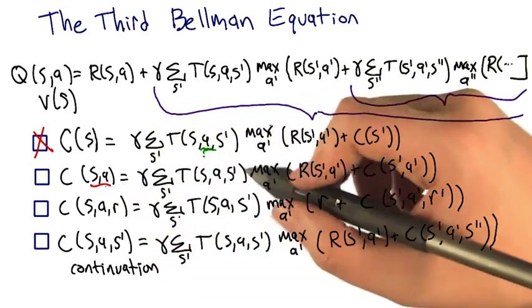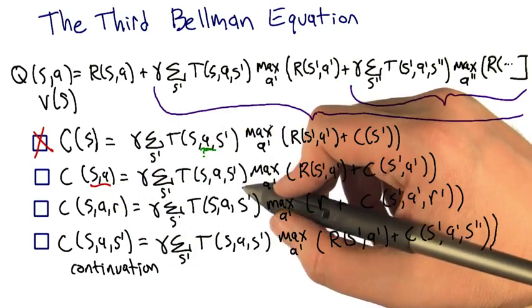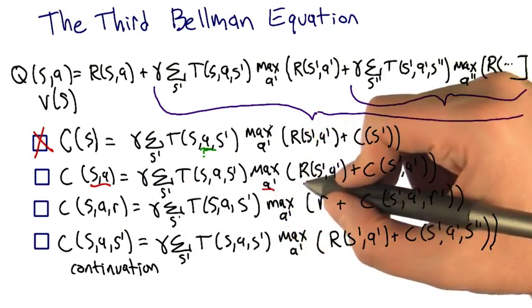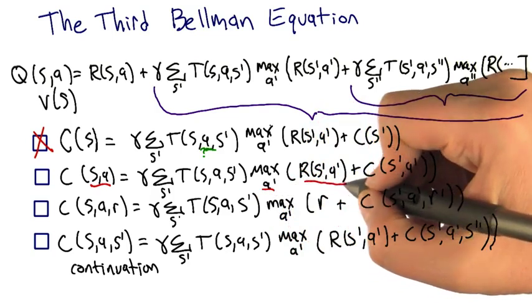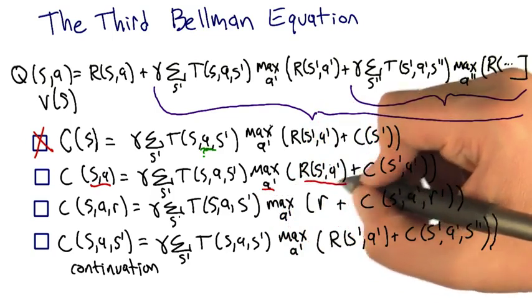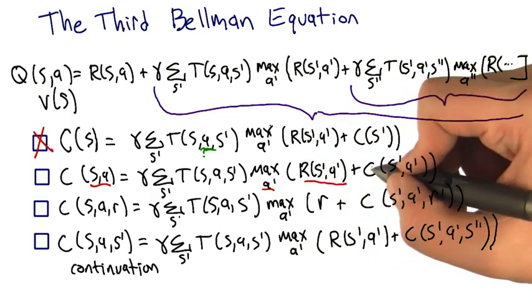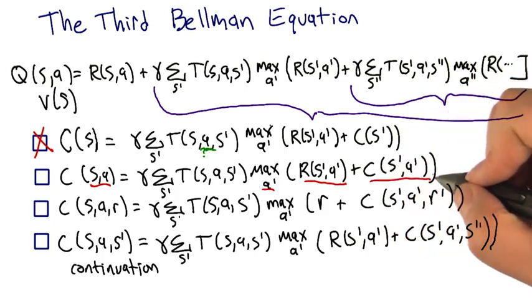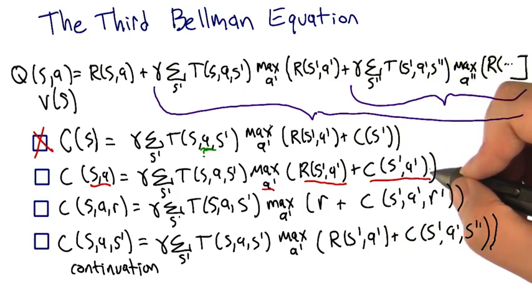And then what I'm going to do next is take the best action, and then I will receive the reward that I got for taking that action in the state I ended up in. And that puts me in the same place I was in before, and so then I can continue, so to speak, with the rest of the sequence. That seems convincing. That seems to me like a good argument. But before I believe that, let me convince myself the other two aren't right.